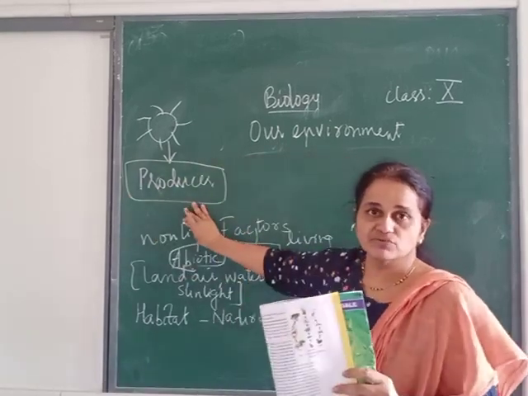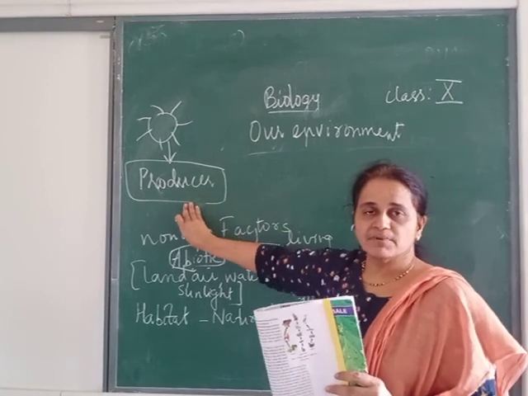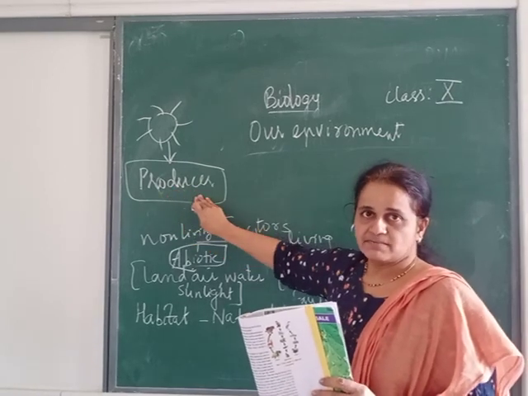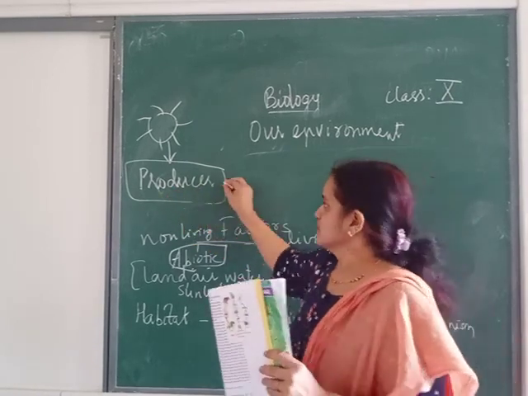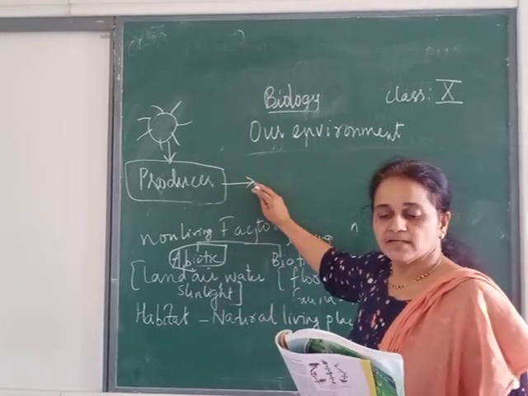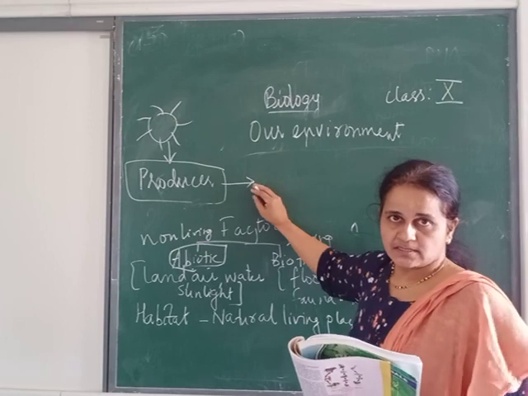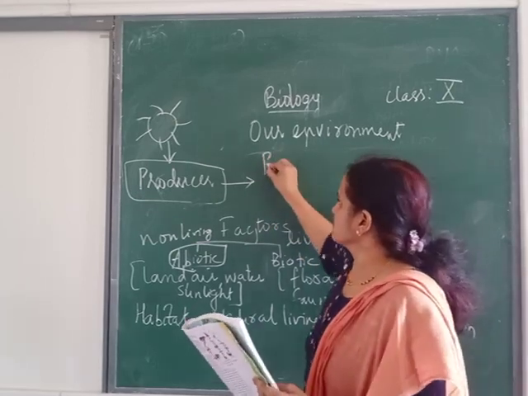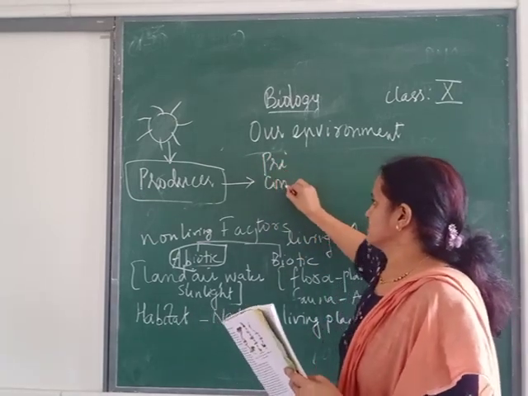Base of our food chain. Everywhere the base will be plant. Plant is nothing but producer. So after producer comes the consumer. In consumer there are different levels. The base level is of primary consumer.